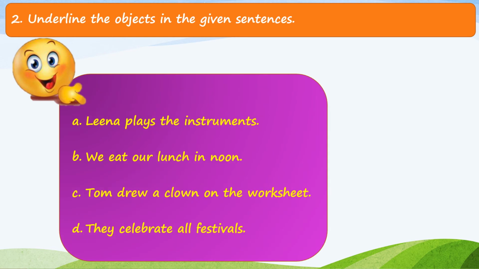The next question is underline the objects in the given sentences. The first sentence is Lena plays the instruments. The second sentence is we eat our lunch in noon. The third sentence is Tom drew a clown on the worksheet. And the fourth sentence is they celebrate all festivals.